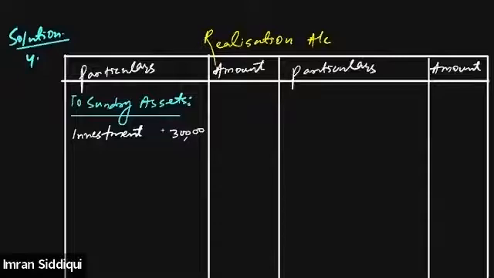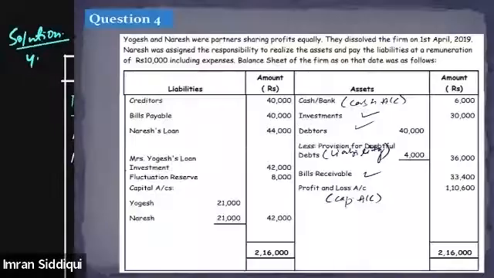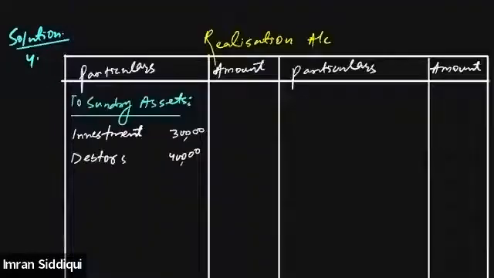Then we'll write down the value of the debtors. Debtors will be written without considering the provision. Debtors 40,000. As you can see in the balance sheet, the value of the debtors was 40,000. Then apart from the debtors, the next thing that we will write down is bills receivable.